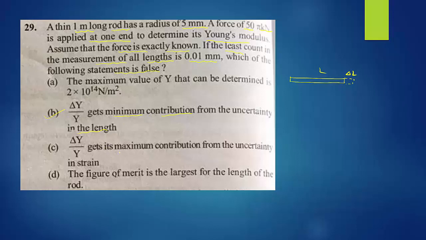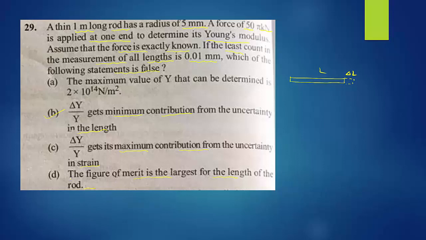Delta Y by Y is said to be maximum contribution from uncertainty in strain. So when uncertainty occurs in strain, change in configuration to the original configuration, here delta Y by Y is said to be maximum. Then the figure of merit is the largest for the length of the rod. Yes. So for the rod, when we apply force externally, increase in the length takes place. Figure of merit means increase in length per division, right?